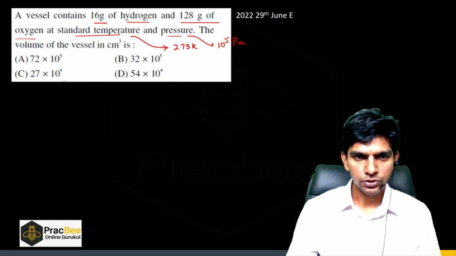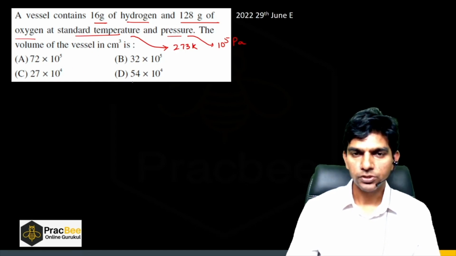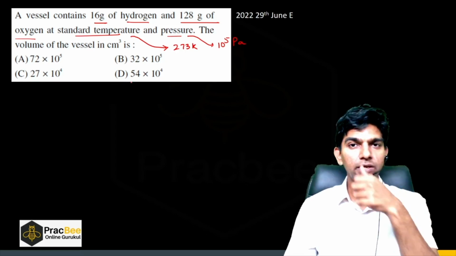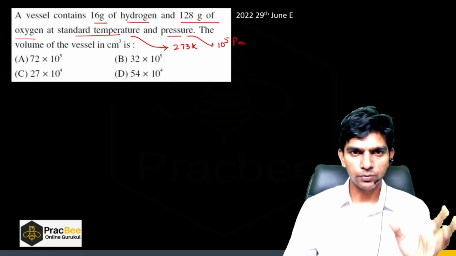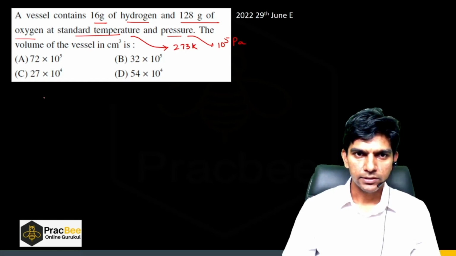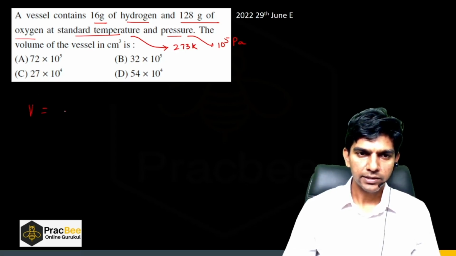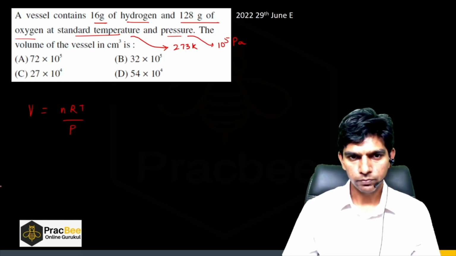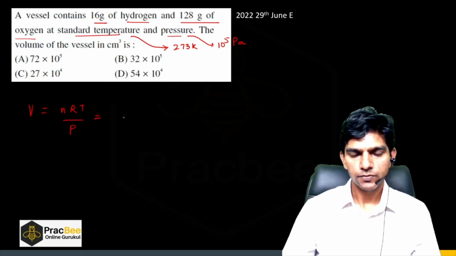Now if you look at the options, they are quite far apart. So in such questions, we can use some approximation to come to the closest answer. So let us find the volume. By the ideal gas equation, nRT by P is the volume. So let us first calculate the moles.